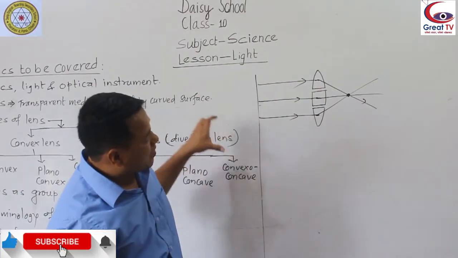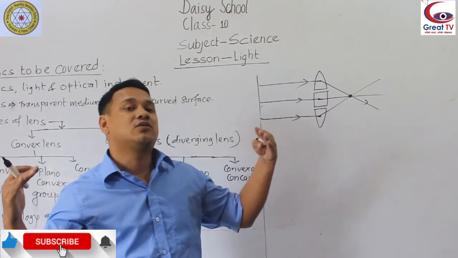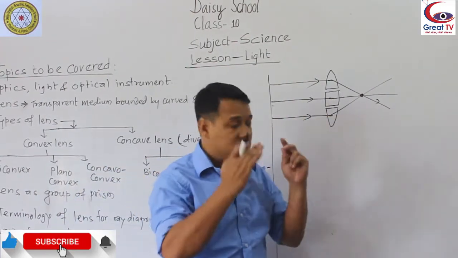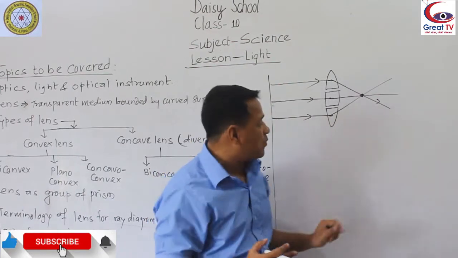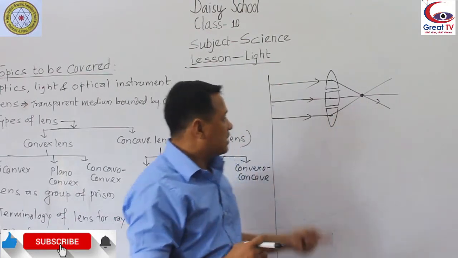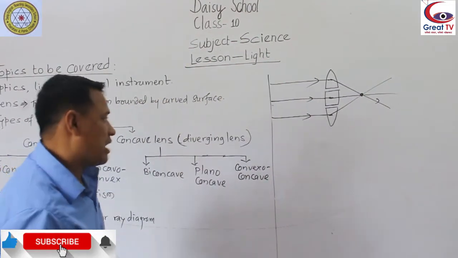When the light rays fall over the prism, they bend towards the base of the prism, towards the thicker part. But when they fall over the glass slab, they pass without bending, because all the light rays converge into a point. Okay, that's why we have discussed a lens as a group of prisms.